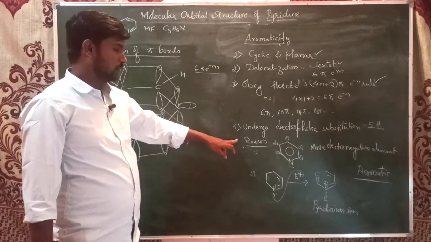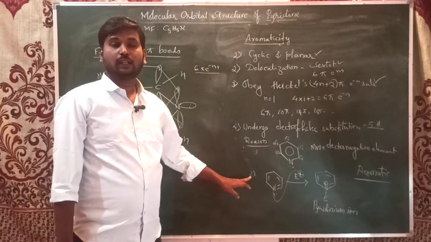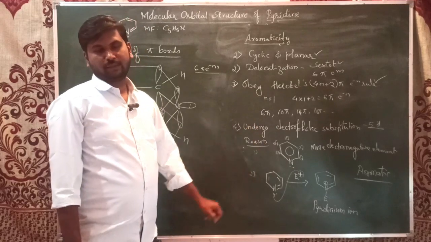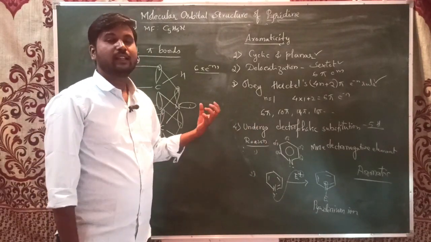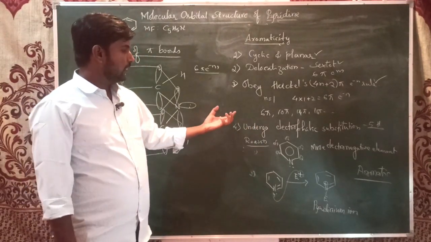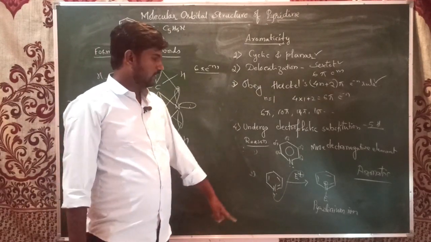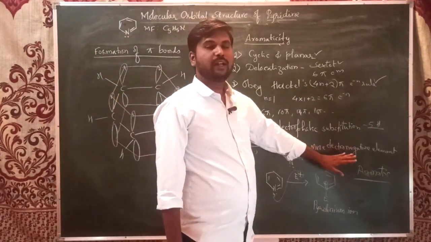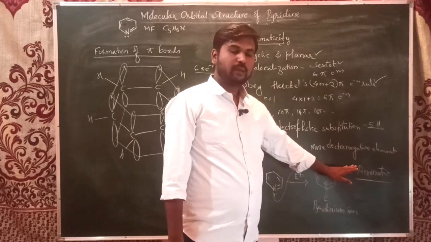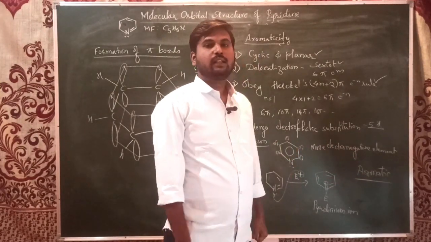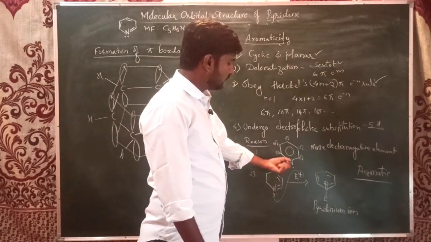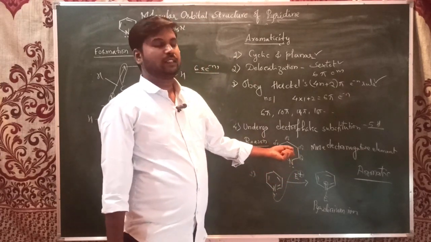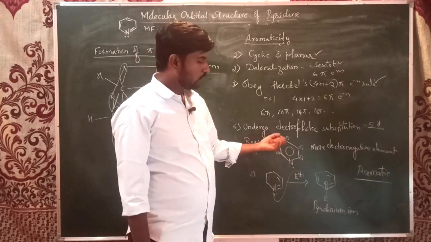But these two reasons are definitely the ones most commonly asked in your exams. Why does pyridine not undergo electrophilic substitution reaction? The first reason is that nitrogen is a more electronegative element which pulls all the pi electrons towards itself, making it difficult to remove the hydrogens from the compound.